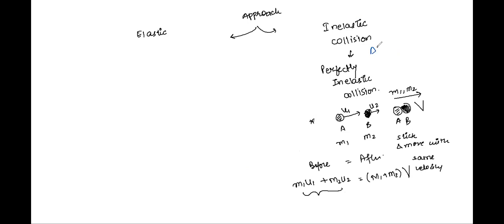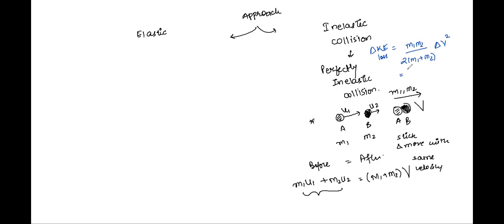So for inelastic collision, the kinetic energy lost, or delta KE loss, is given as, class, write it down, m1 m2 whole by 2 into m1 plus m2, into delta v square.